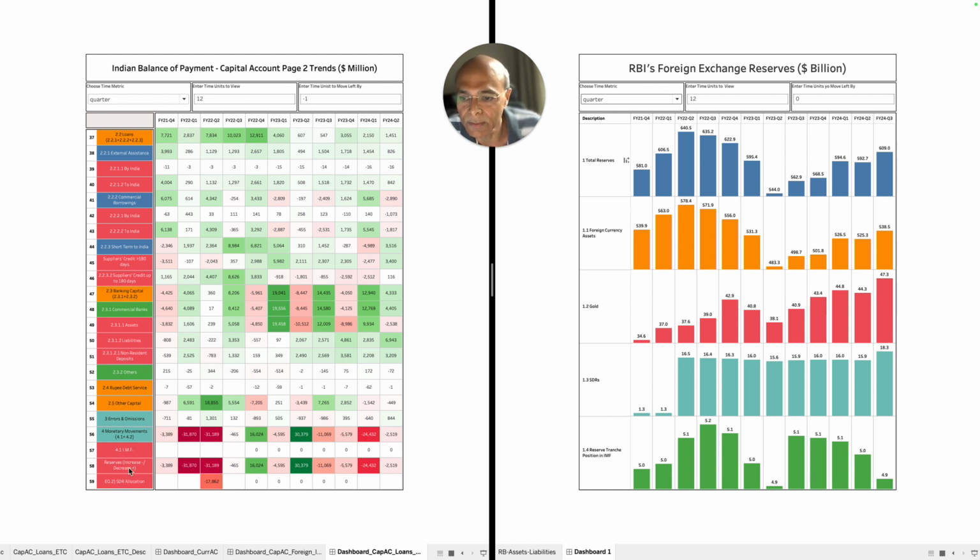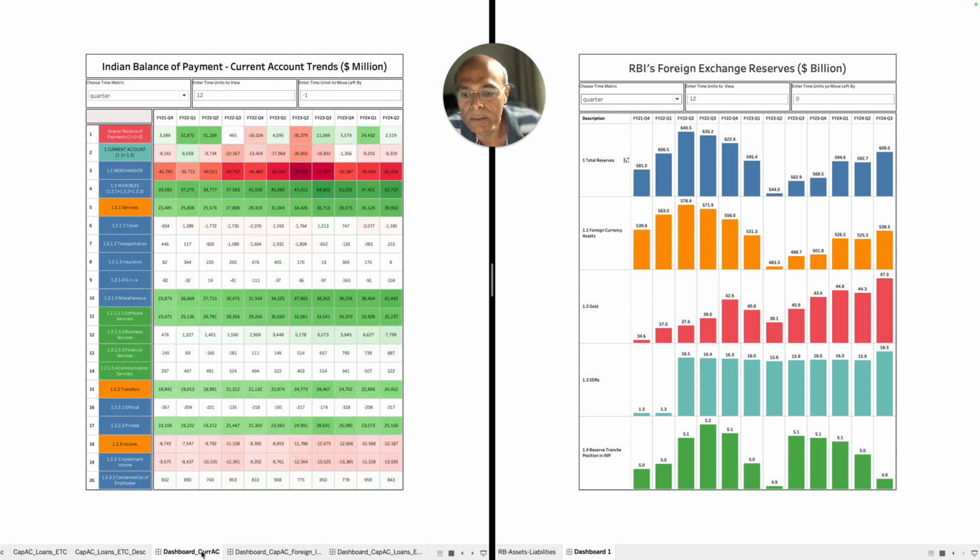One is IMF, another is reserve increase and decrease, another is SDR allocation. Okay. Now let's go one by one how the balance of payment table can be read, so that you can understand each and every line item that contributes to the overall BOP situation as far as India is concerned.